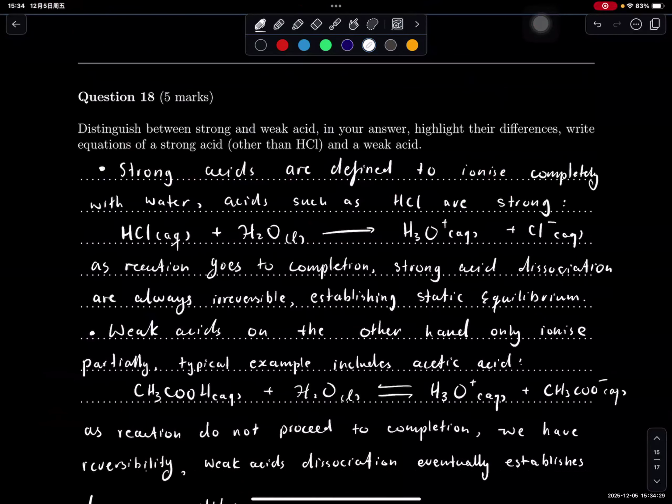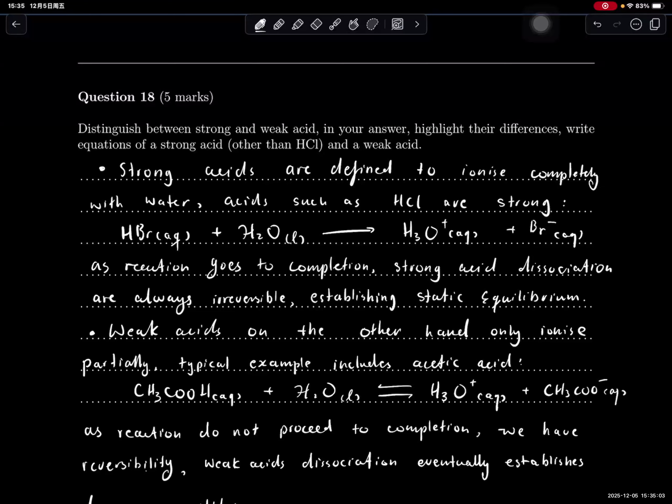And then we have question 18. Question 18 says we need to distinguish between strong and weak acids, and your answer highlights their differences. And write equations for a strong acid and a weak acid. Actually, I didn't read the question. The question says other than hydrochloric acid, and I actually used hydrochloric acid. So let's just change this hydrochloric acid to something like hydrobromic acid, which is the same thing. Sorry about that.